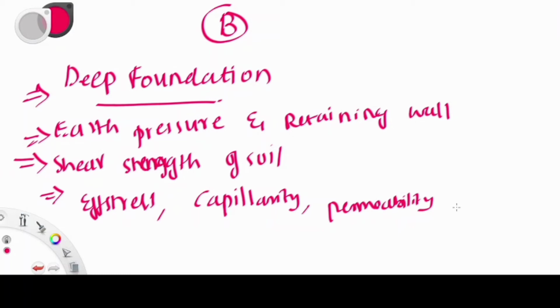Next, factors affecting permeability, very important. You can expect many questions from this factors affecting permeability part. It's very easy. Just write the formula and you can find what all things are dependent on, like effective size, minerals or organic soil. So it is very easy. Don't skip that part. Very important. And next is permeability of stratified soil, also very important. Next is seepage force.